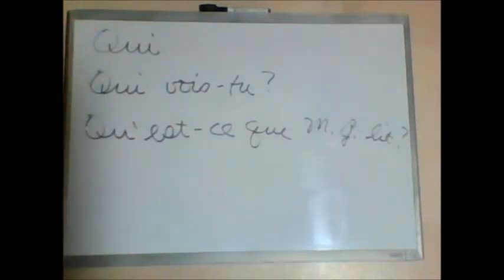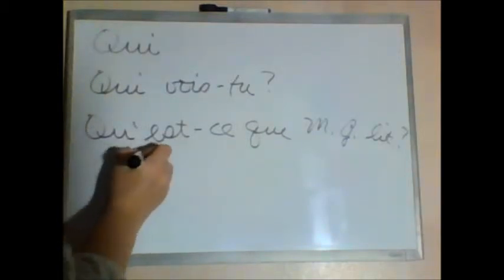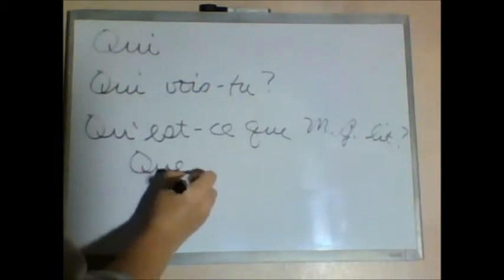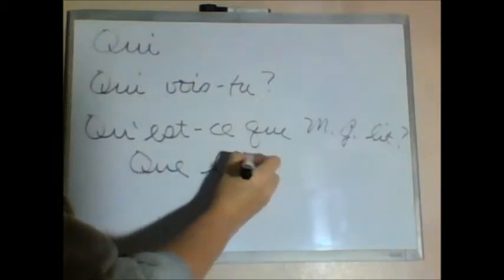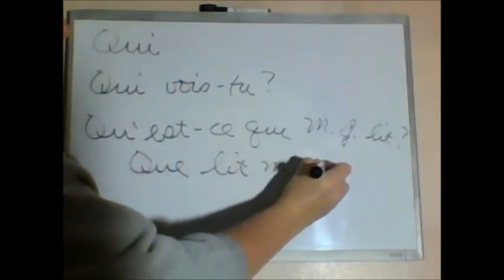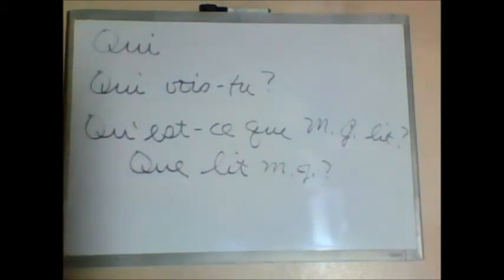What does he read? You could have also said que lit Monsieur Jourdain. I don't know if we've seen that form before, but that is a possibility. If you came up with that, it would not be wrong. You would be correct in saying that as well.